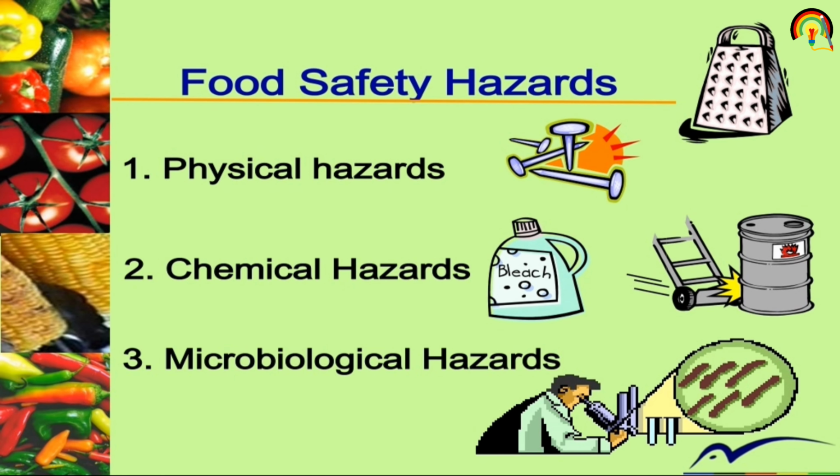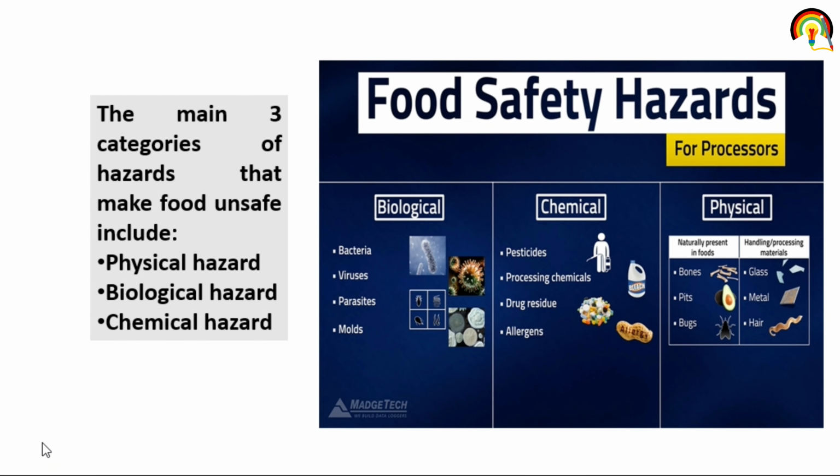So food safety hazards are like physical hazard, chemical hazard, microbiological hazard that make any food inappropriate for the consumption of human beings. The main three categories of hazard that make food unsafe include physical hazard, biological hazard, and chemical hazard. Now food is not safe to consume when these hazard materials are present in the food.